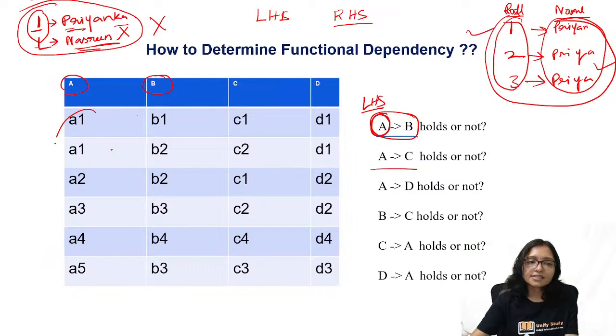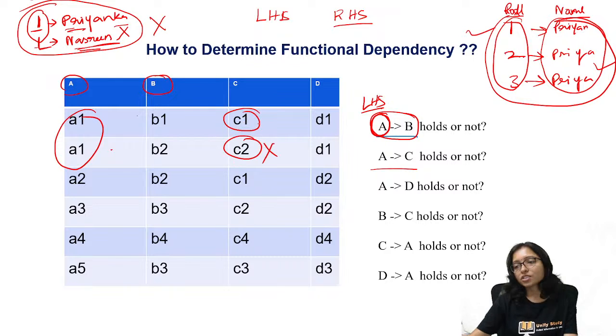Here you can see for A1 in C, C1 is there, and here is C2. Not holding. How does it hold? Nazreen, you are telling it holds. I call your name, you are telling it holds. How? Here A1 is C1, so how can A1 be C2? Not possible. Left hand side same values means the right hand side should also have the same values.